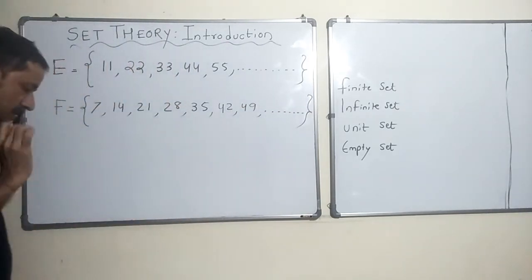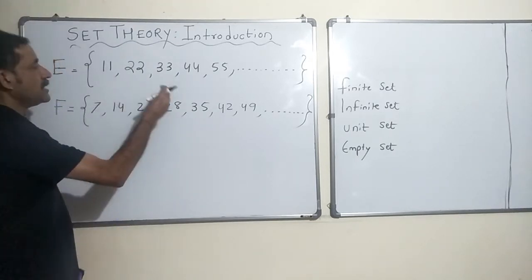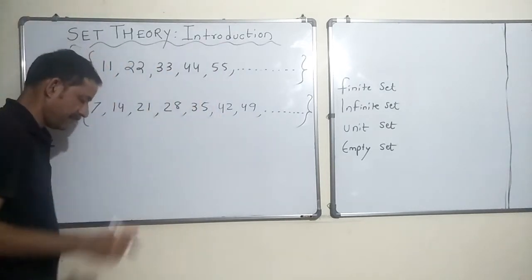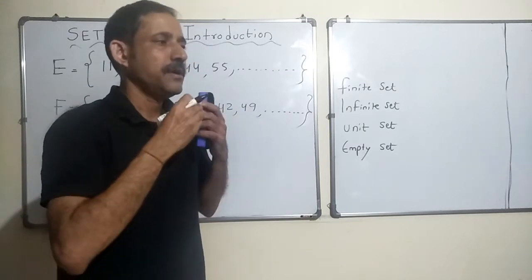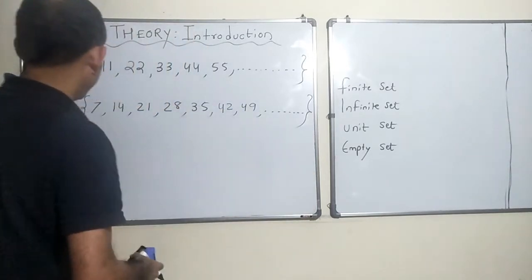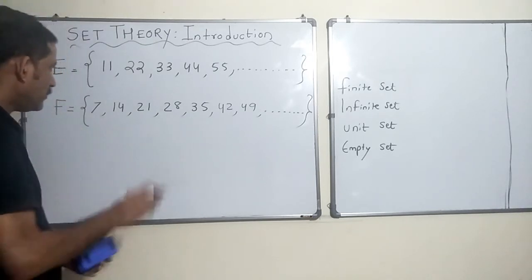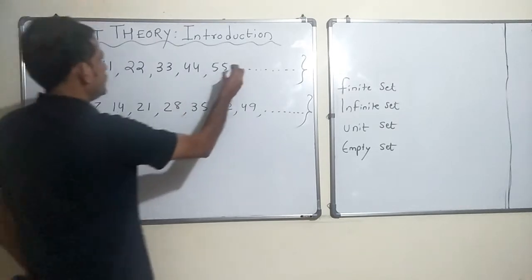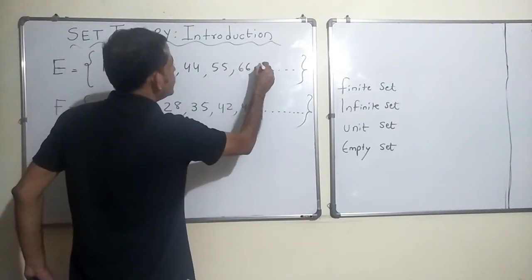The question is, would there be some elements which are present in both set E as well as set F? Is there an element or a couple of elements which are there in set E as well as set F? You would realize that set E has 77.